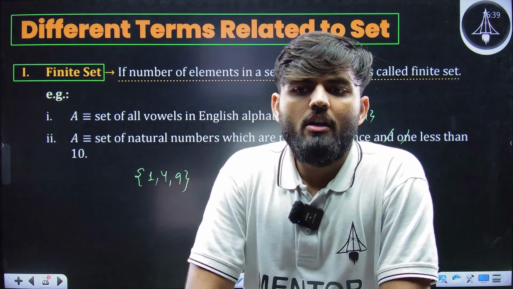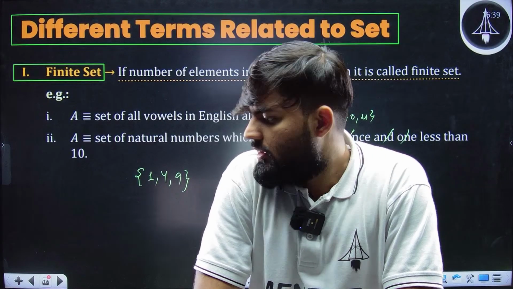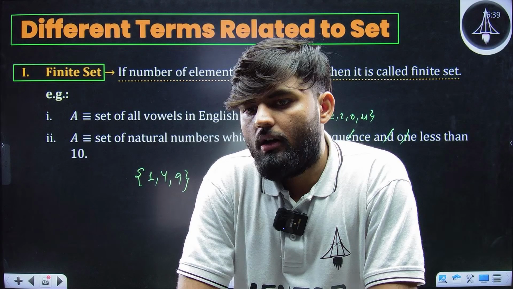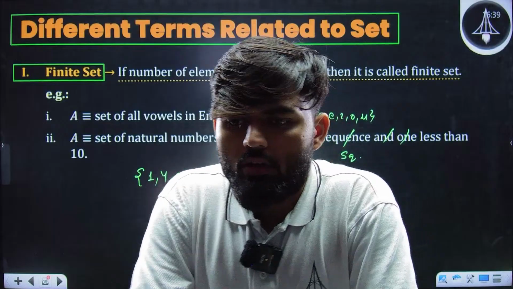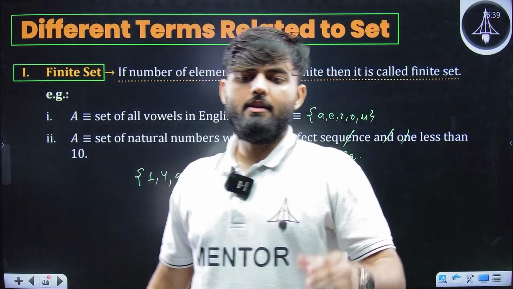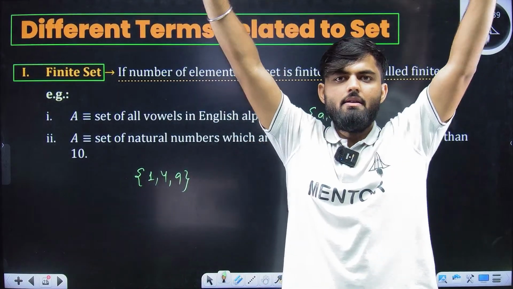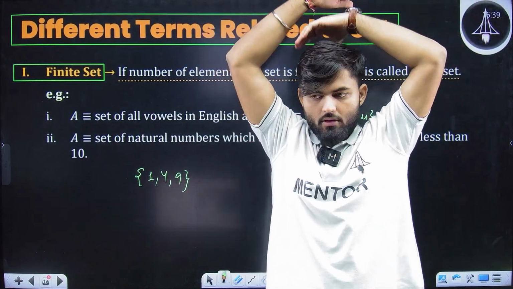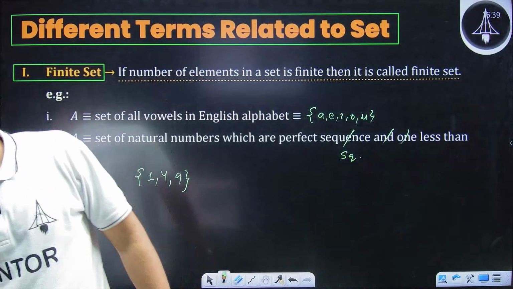Finite set means what? Quality issue. It is lagging, so the video is blur. Sometimes you are lagging, so the screen is blur. Video quality is poor, but I can see that the screen is fine. Let me see on YouTube also.